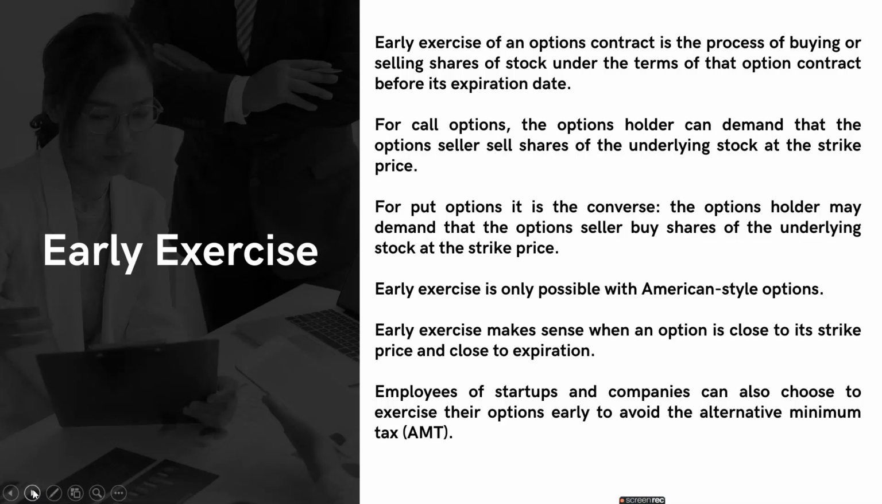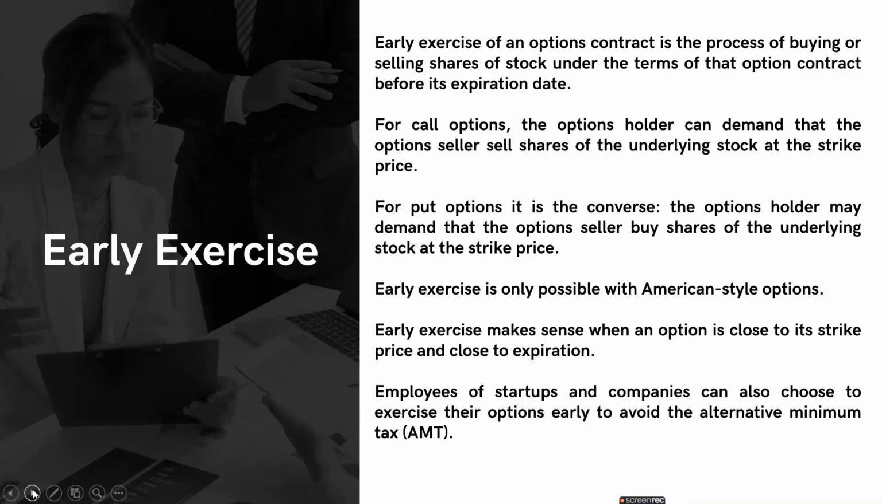Early exercise of an option contract is the process where we buy or sell shares of a stock under the terms of that option contract before its expiration date. So that holds for American style options only. For call options, the option holder can demand that the option seller sells shares at the strike price. And for put options, it is the converse. The option holder may demand that the option seller buy shares of the underlying stock at the strike price, but both of these before the expiration date.